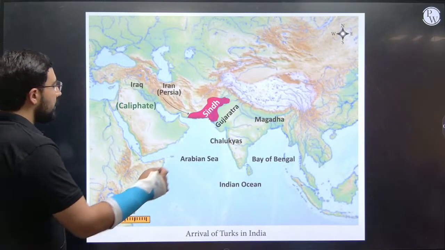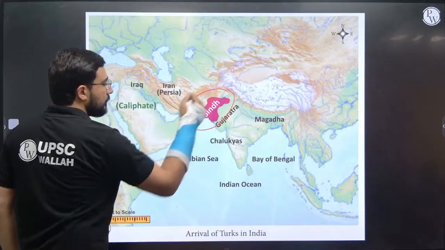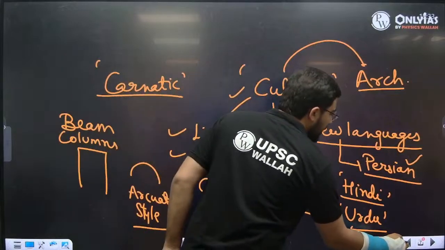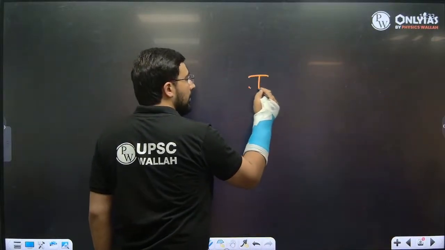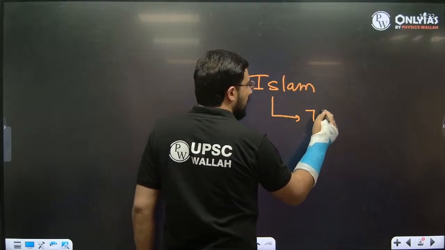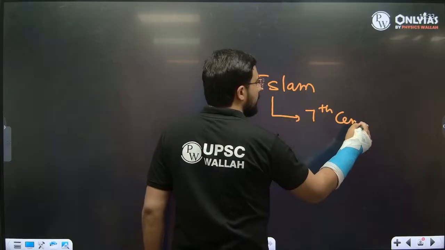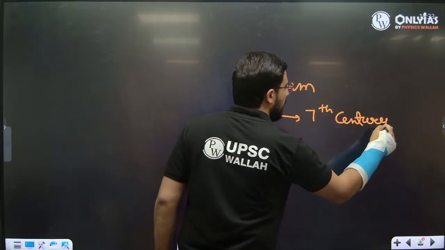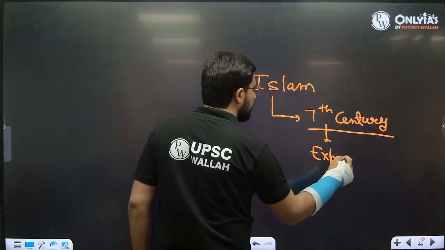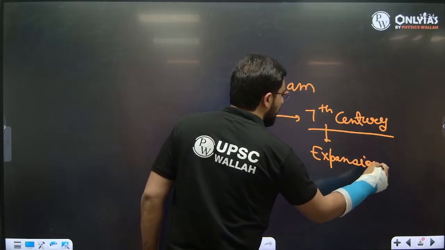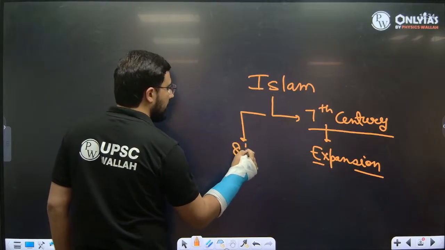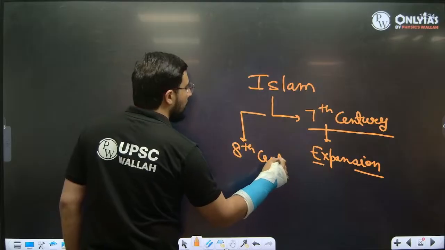Right, this is the region. Okay, before starting this you should know a little bit about the history of Islam. So Islam became a major religion in the 7th century, and then it began expansion. Okay, by 8th century they came to the border of India.